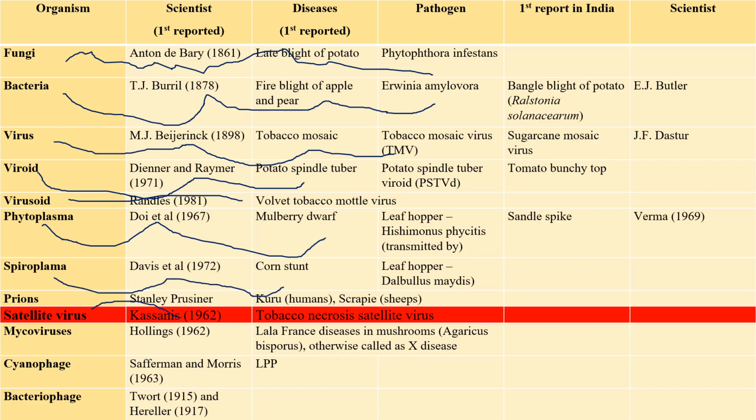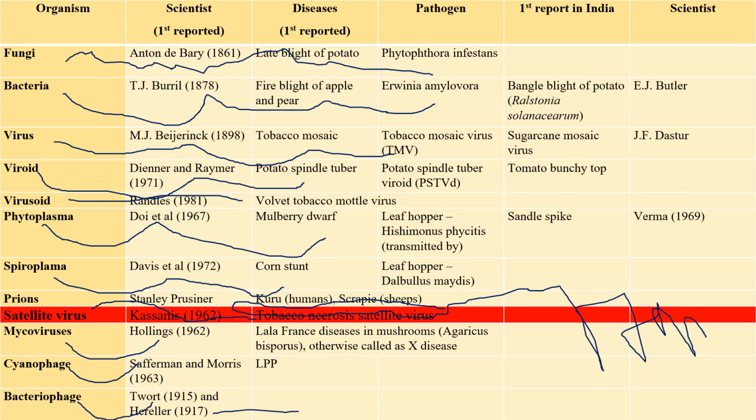Satellite virus they have asked, Cassanis 1962, tobacco necrosis satellite virus, and this tobacco necrosis satellite virus is also known to be the smallest plant virus with 17 nanometer in diameter. Mycophages Hollings 1962, Cyanophages Safferman and Morris, Bacteriophages Twort and d'Herelle. The term bacteriophage was given by d'Herelle, and the term bacteriophage means bacterial eater. So this is how it will work.